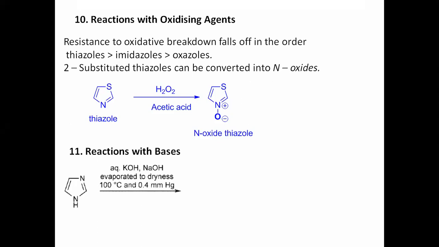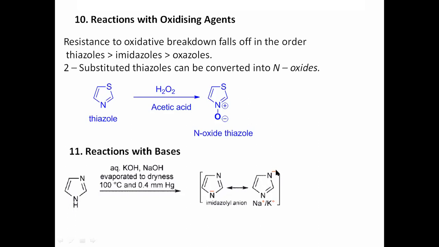Another reaction is the reaction with bases. Very simple. Remember, when a base such as KOH reacts with imidazole, the KOH may abstract a proton, but which proton? The easily available proton is this one, the NH proton. Once it is abstracted, that may undergo resonance and form a resonating structure. You see here, it abstracts this proton, gets a negative charge. This negative charge shifts here, forms a bond, this opens up here, and this gets the negative charge.